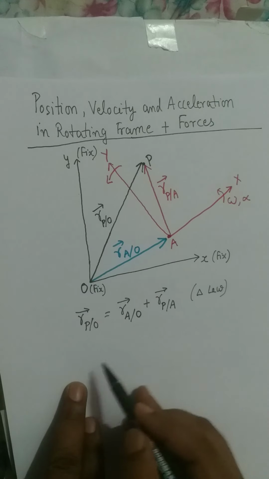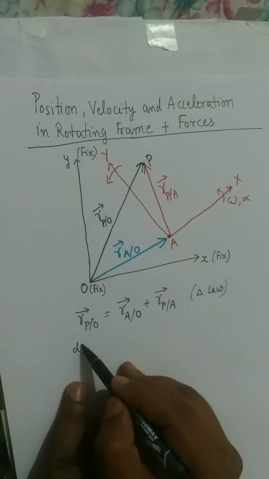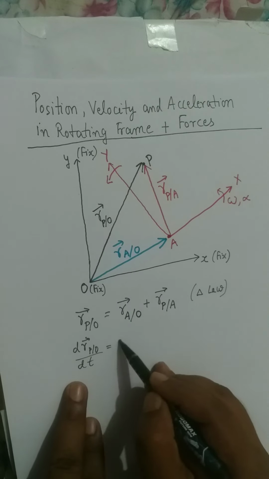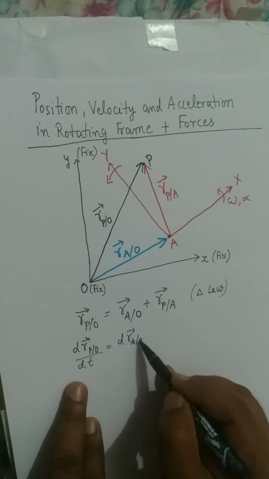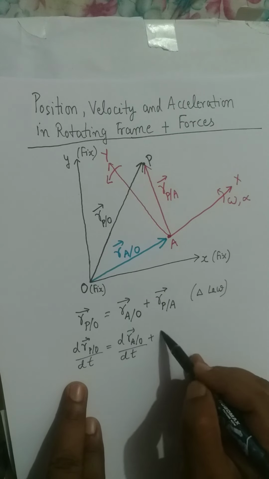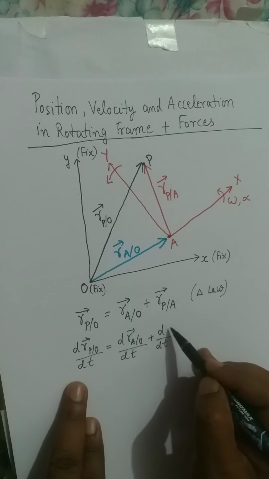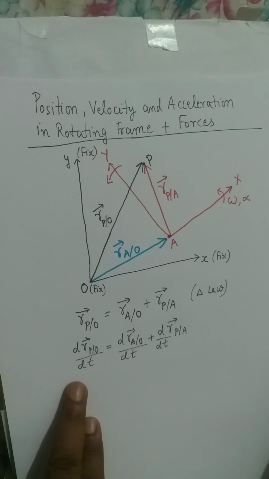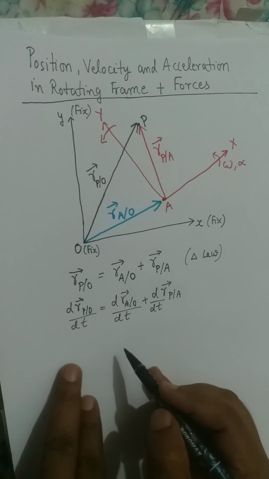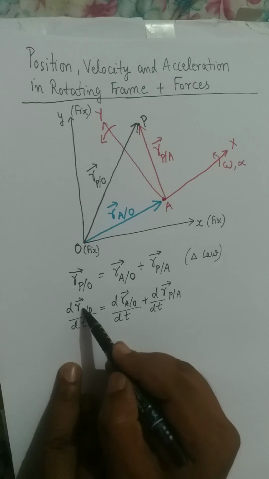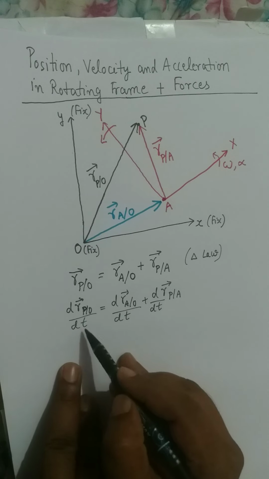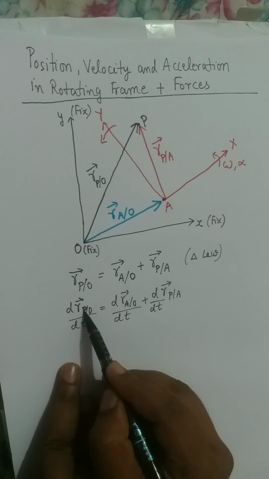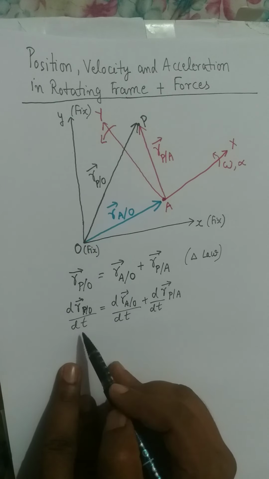So if we differentiate, we get the derivative of r of P relative to O equal to d of r of A relative to O by dt plus d by dt of r of P relative to A. What is this d r P relative to O?